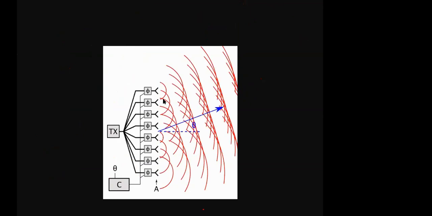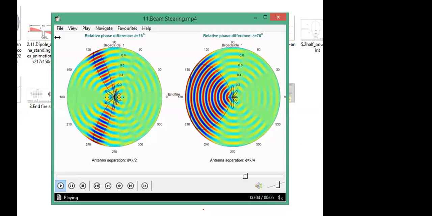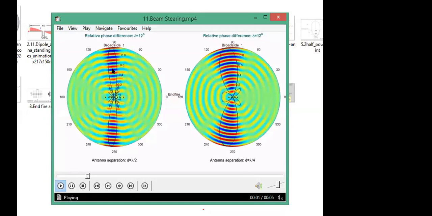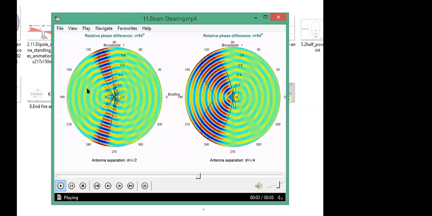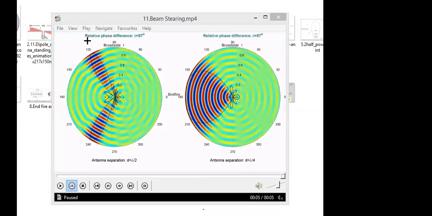And I will show you a video of how the radiation pattern of a smart antenna behaves. Once again, I will play it. See, the radiation pattern is shifting. And when the radiation pattern is changing, you observe the phase difference. See, when the radiation pattern is changing, the phase difference is also changing, because you cannot simply vary the direction of radiation; it can be varied only by changing the excitation phase.